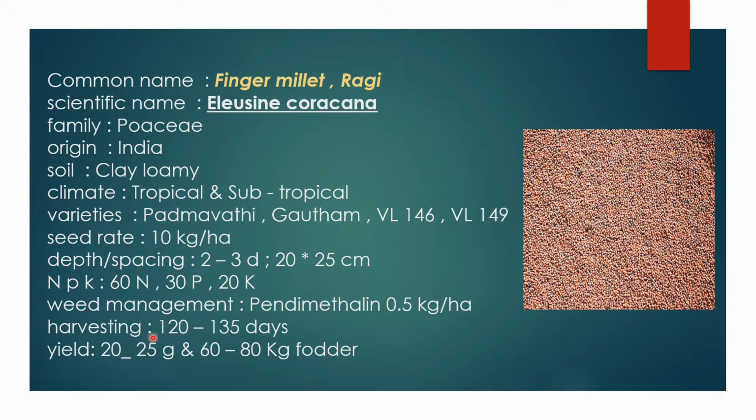Harvesting is at 120 to 135 days. After the maturity of the crop, we have to harvest the crop, and the yield is 20 to 25 quintal per hectare of grain and 60 to 80 kg of fodder.